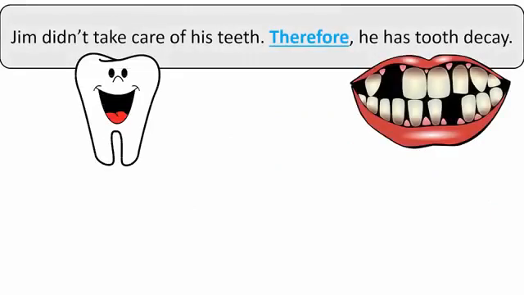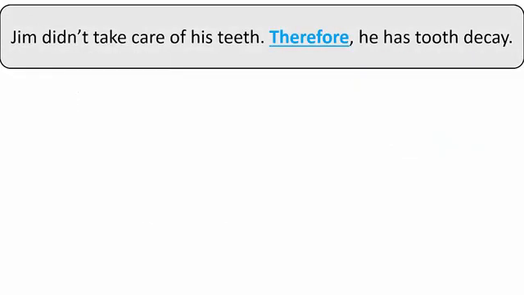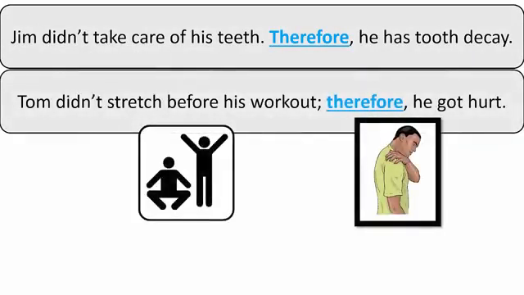We've now seen 4 different ways to use a transition in 3 different sentence positions. To review, here are the 3 positions where we can use therefore. Jim didn't take care of his teeth, therefore he has tooth decay. Therefore is at the beginning of the sentence. Tom didn't stretch before his workout, therefore he got hurt. Again, therefore is at the beginning, but it is preceded by a semicolon.